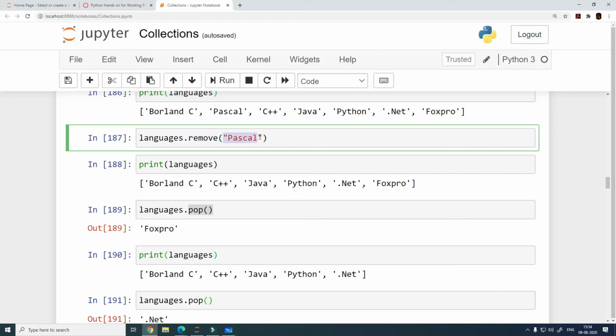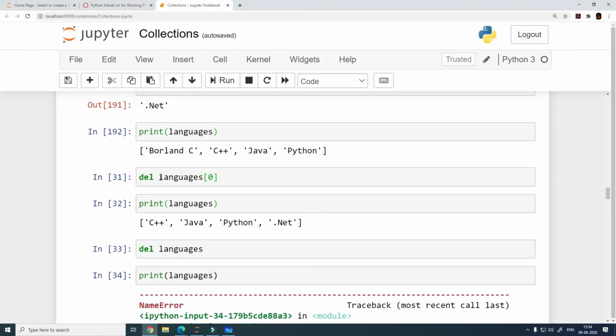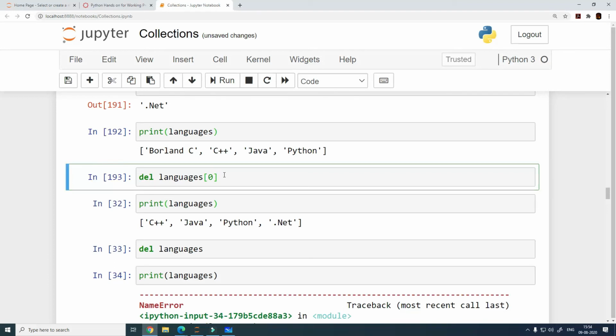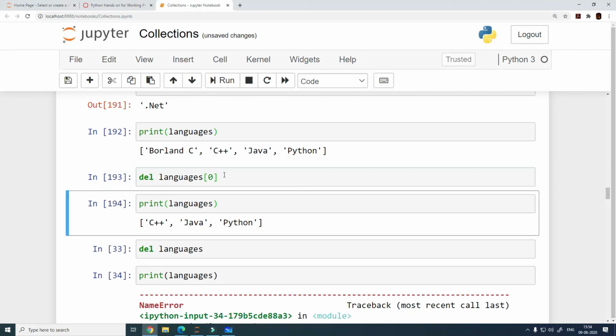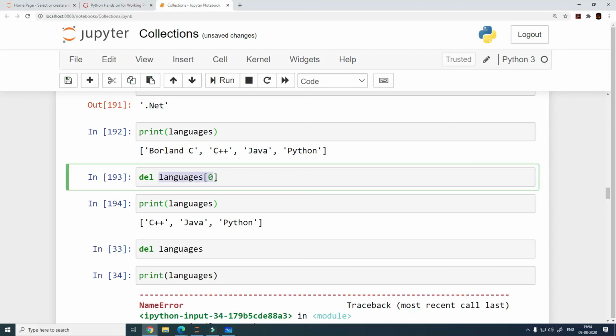In remove, we are specifying the value of the element itself that we want to remove. But in the del command, you are specifying the index number. So if you want to drop the first element, you can specify del languages[0], and this is going to drop the first element. So this first element got dropped. If you wanted to drop, let's say, Java, you could have specified del languages[2], and it would have dropped Java instead of the first element. So this is how you also delete an element from the list.